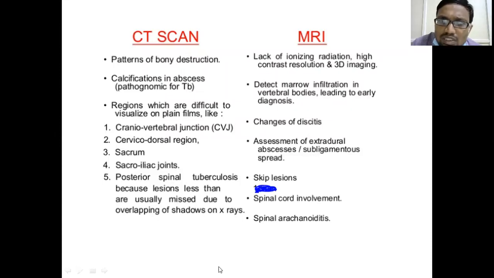MRI scan is the gold standard right now because it detects not only the lesions, early bone edema can be seen, and it can detect spinal cord involvement. Even if the lumbar spine is involved, there are chances that at the same time the cervical spine and the thoracic spine also might be involved. That is called skip lesions. Skip lesions can be detected well in MRI.